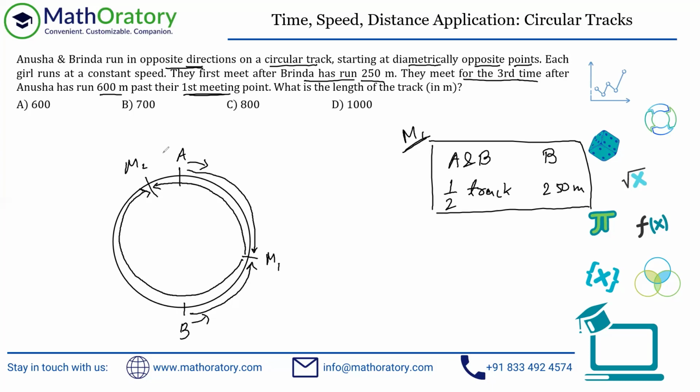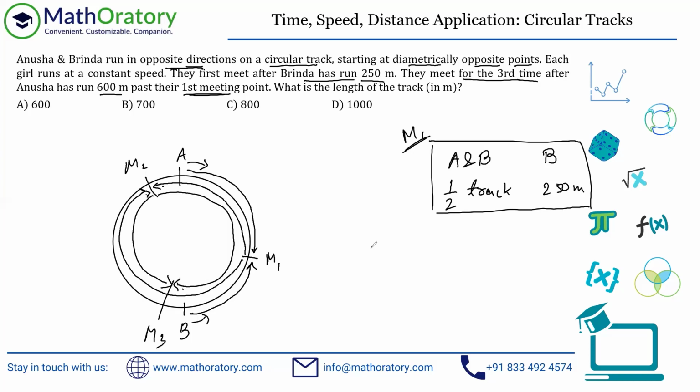So this is the second meeting, right? And now we are concerned about the third meeting. But before I go into that, just notice what happened after the first meeting. From the first meeting to the second meeting, A and B together have covered one entire circle, right? Whatever B has covered and whatever A has covered, if you add that up, it will be the entire circular track, isn't it? So the same thing should happen after the second meeting as well. After the second meeting, let's say Brinda has covered this distance and Anusha has covered this distance, and they meet somewhere here at the third meeting. Again, if you check, this is an entire circle, right?